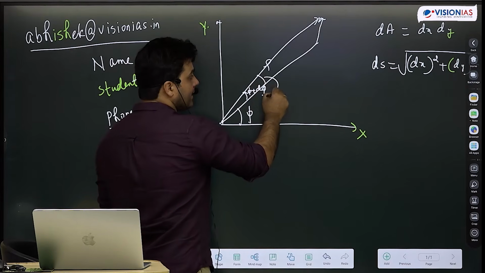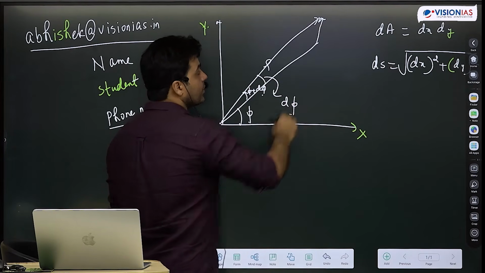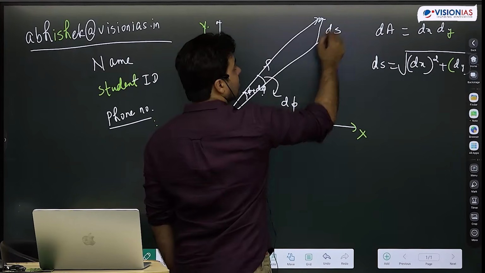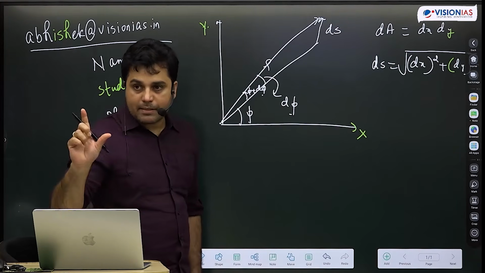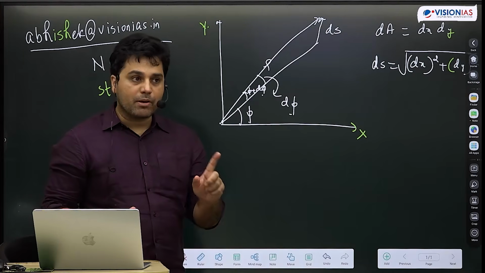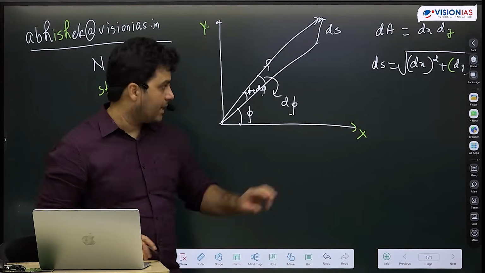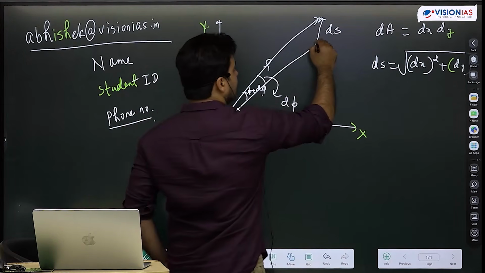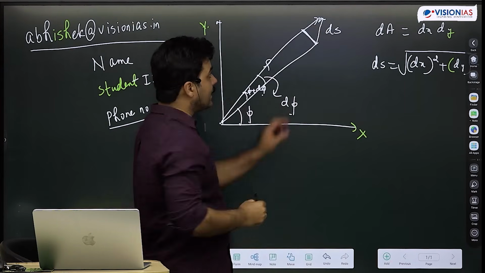So ये angle मेरा क्या है? d phi. तो ये जो ds है, if I take its component, the displacement, on r, then that is nothing but dr. But if I take its component on phi, it is r d phi. Can you appreciate that? ये जो length है मेरा, look at this particular length.